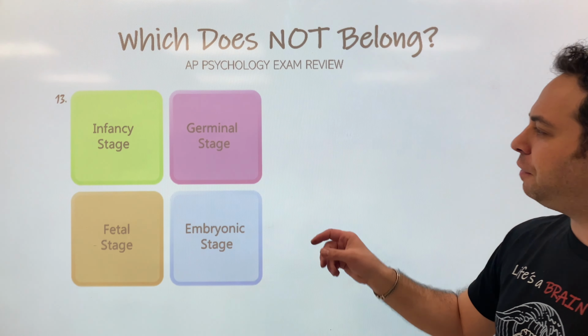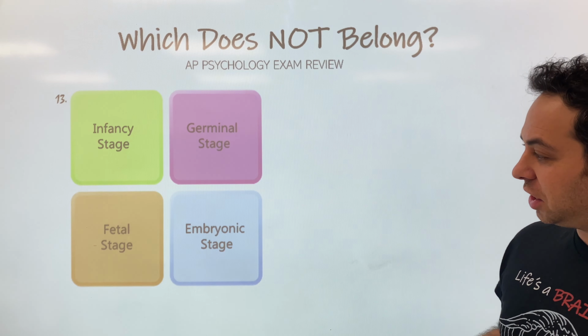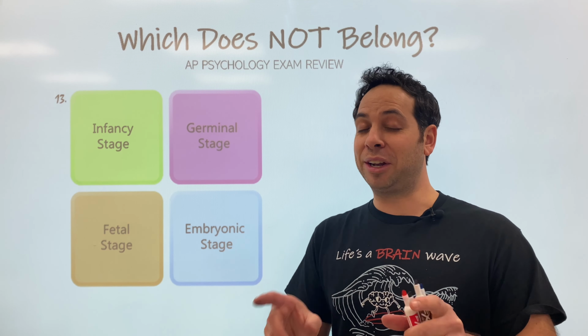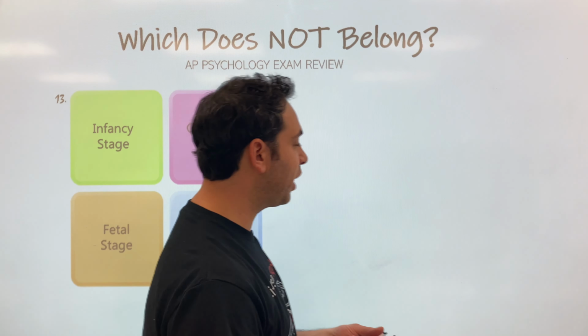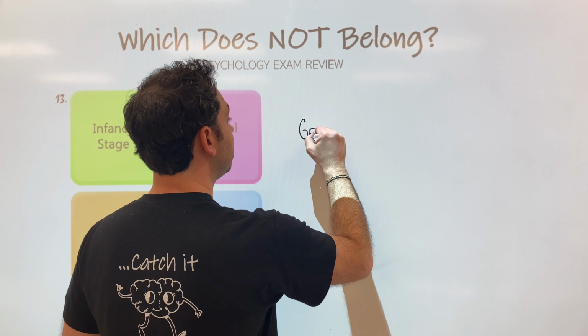Number 13: infancy stage, germinal stage, fetal stage, and embryonic stage. Now, if you're thinking this probably has to do with unborn babies, prenatal development, we are on the right track. Of course, one does not belong. Let's figure it out together. All right, let's start with this one right here. We have what? The germinal stage.